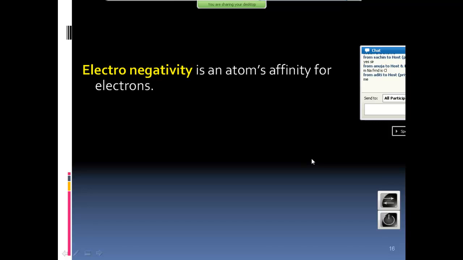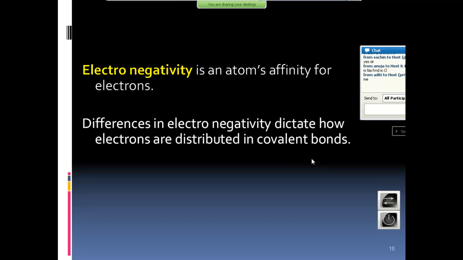Now, what is electronegativity? It's affinity for electrons. Very simple. Differences in electronegativity dictate how electrons are distributed in covalent bonds. If carbon and hydrogen are bonded together, who is more electronegative? Nobody. What about oxygen and hydrogen? Oxygen is more electronegative. So oxygen plays a major role in covalent bond formation. It wants electrons.